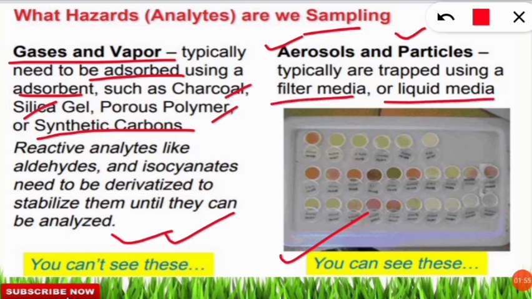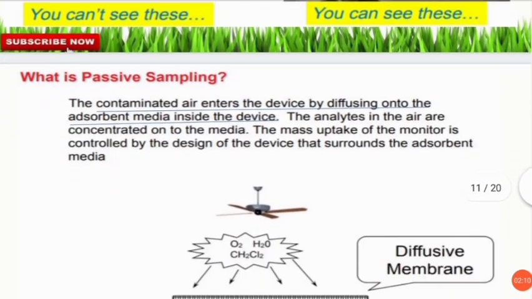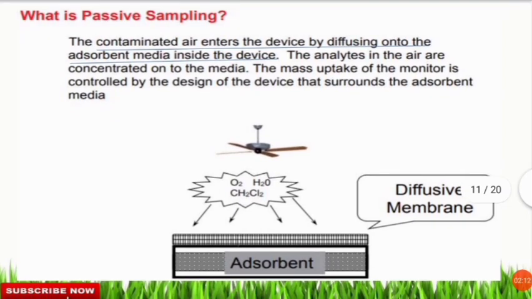So with the help of filter paper or liquid media, we are able to trap those. No need of using any adsorbent because they are visible. So you can see in this picture, with the help of filter paper, different kinds of contaminants are collected. Let's move to the next slide. In the next slide we will discuss active sampling and passive sampling.